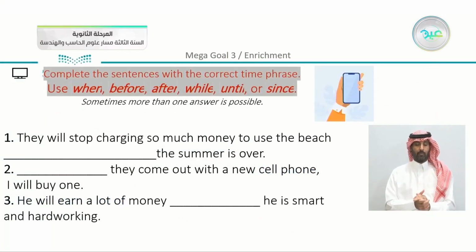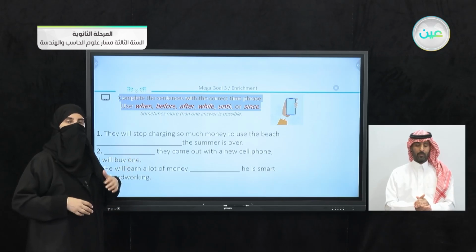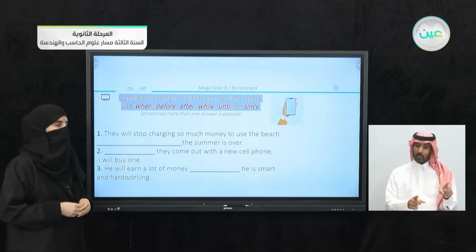Now in this part we are going to use the correct time phrase or the time expression as we mentioned. Now we have here when, before, after, while, until, or since. So sometimes more than one answer is possible. You can either choose one answer, and if you chose something that is different, I'm going to show you that we can use up to 3 answers at the same time in some sentences.